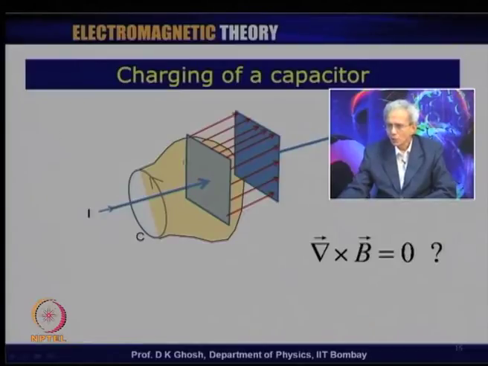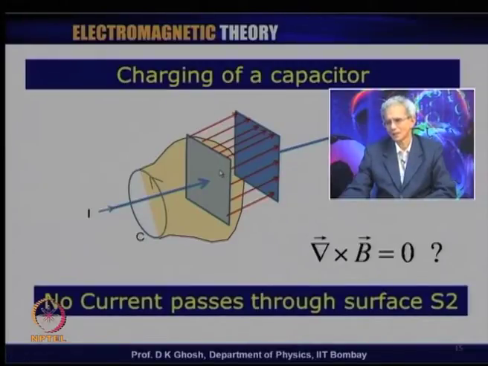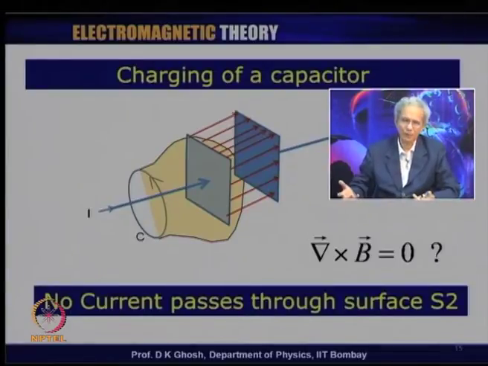Now, what is the problem? The problem is that there is no magnetic field here, so that B dot ds should be equal to 0. But is there something inside that? Now, you notice there is an electric field inside that, and that electric field is changing. So, as a result, this is a dichotomy which Maxwell had realized, that I get two different answers for the same problem depending upon the surface I choose.